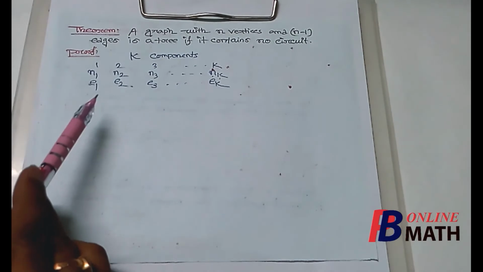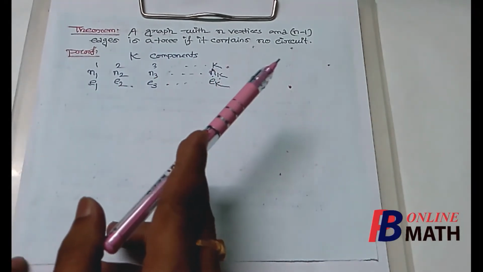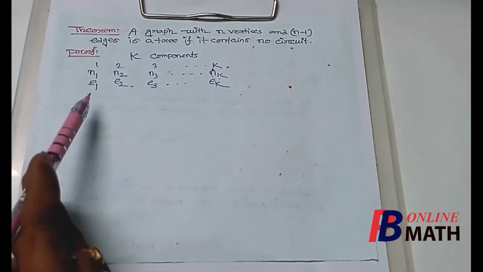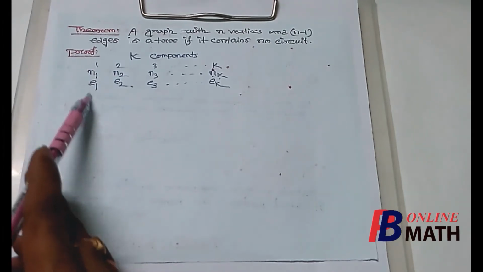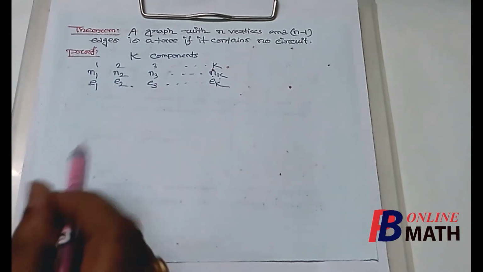Now since each component is connected and it is given that the graph contains no circuit, each component is connected and contains no circuit. So each component itself is a tree.